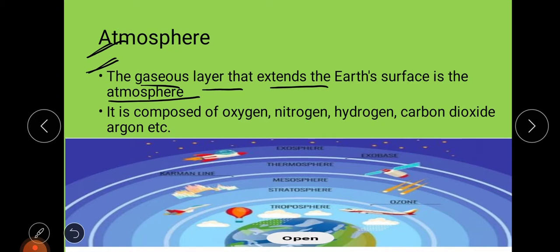It is composed of various kinds of gases, like oxygen, nitrogen, hydrogen, carbon dioxide. The atmosphere also has different layers: exosphere, thermosphere, mesosphere, stratosphere, and then troposphere. These are the different layers of the atmosphere.